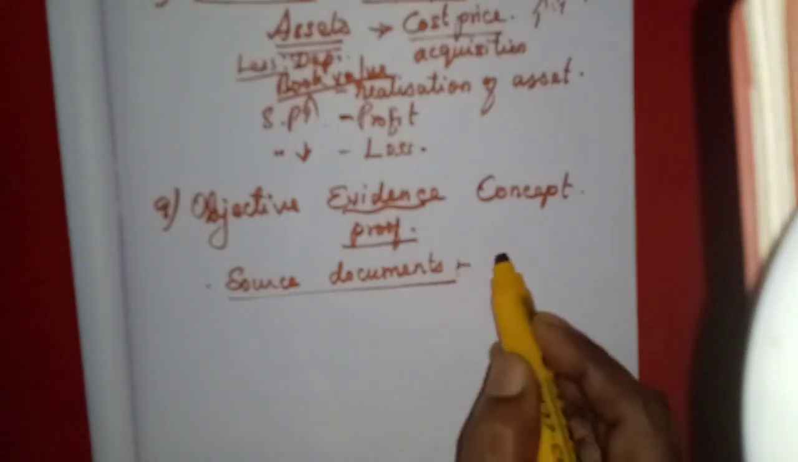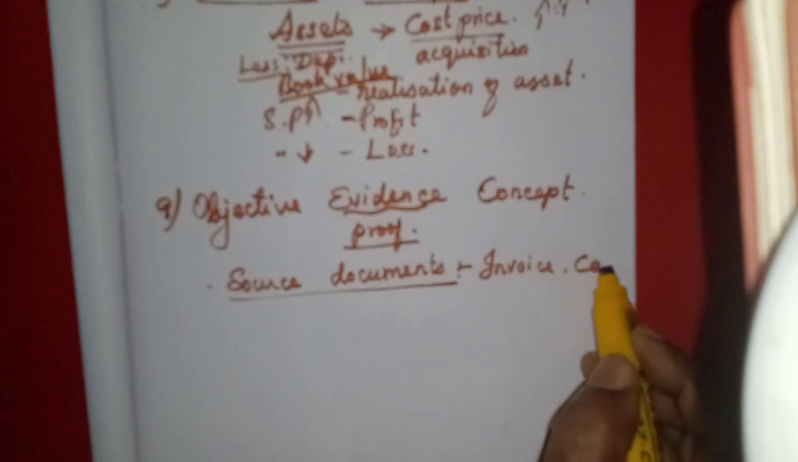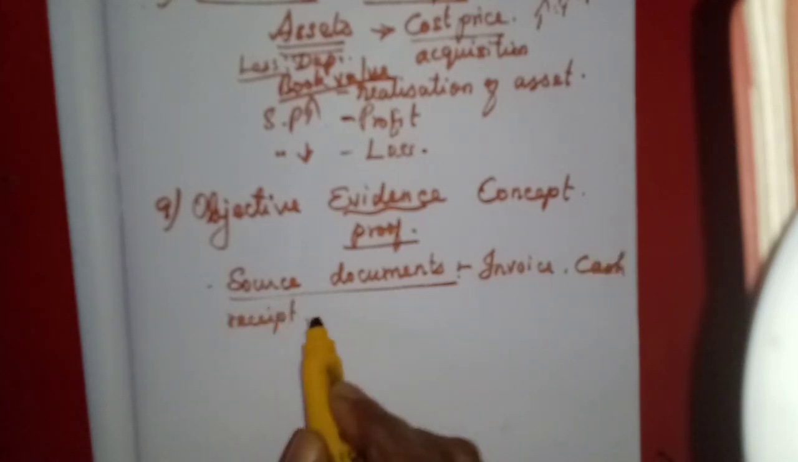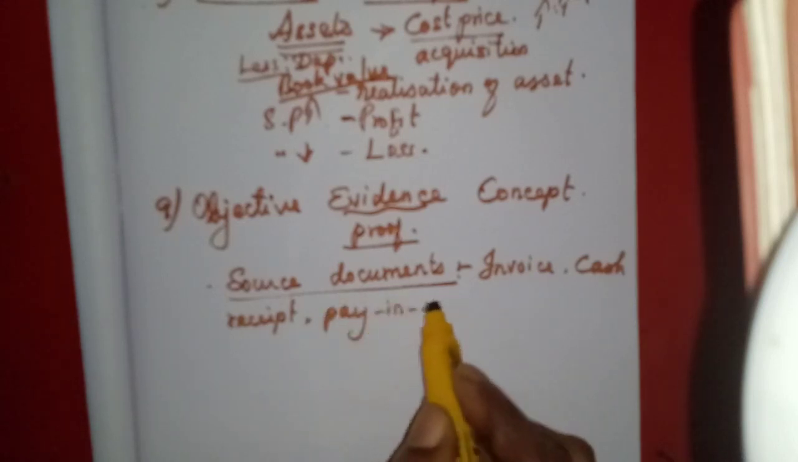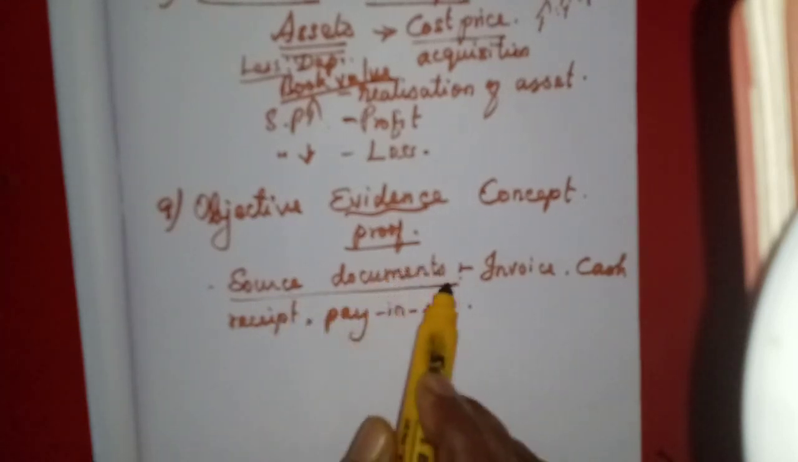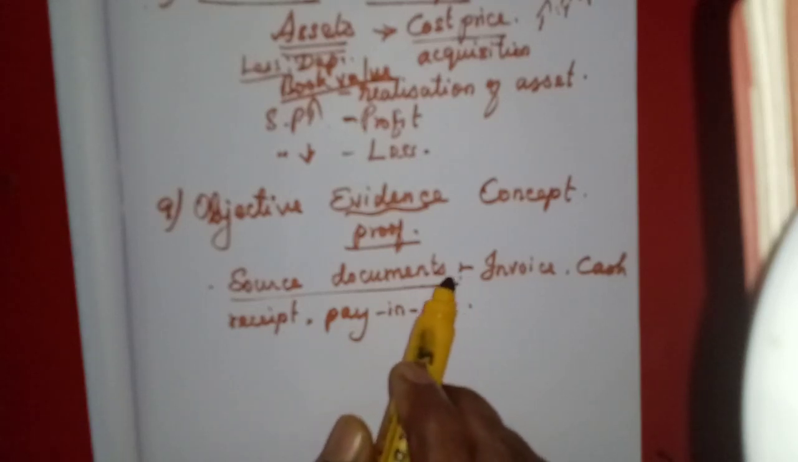That means the receipt, invoice. For example, the cash receipt, invoice, then bank pay-in slip. When we deposit money in the bank, we will get one slip that is called pay-in slip. So all these are the source documents from which we should record. We should take the amount of that transaction.